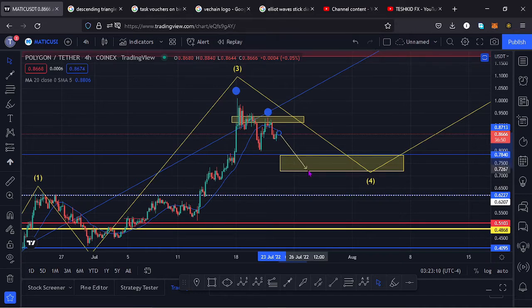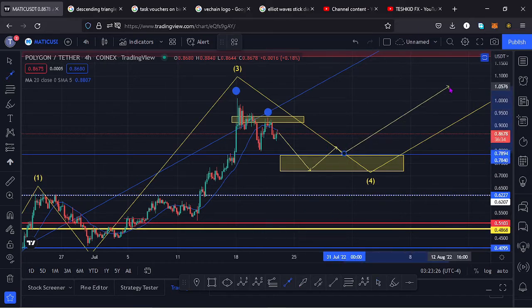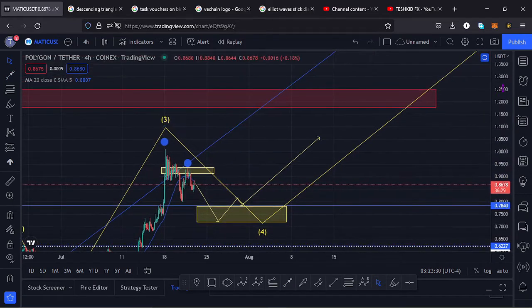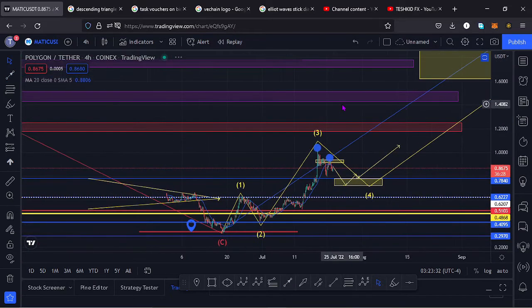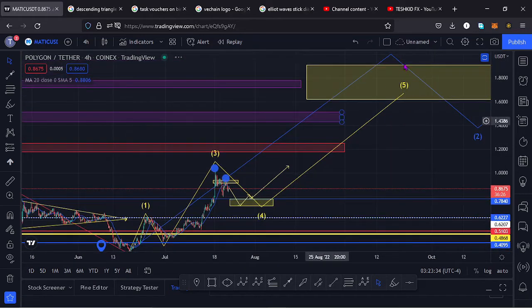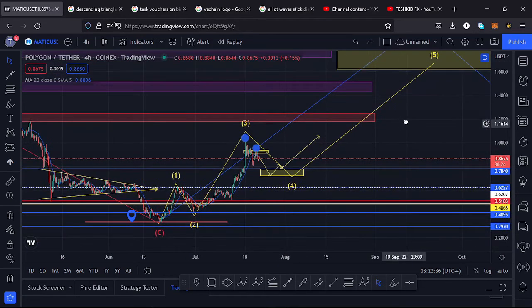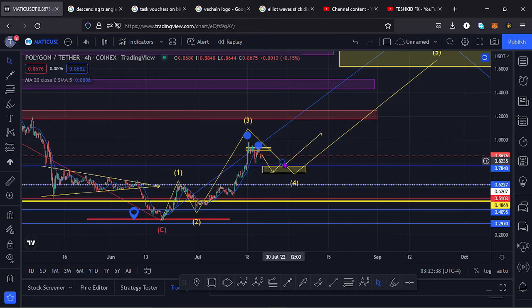And once that happens, and maybe we maximize the target area, we can then see a very nice bounce to the upper side, break above this key area of resistance, and then have a successful retest of that support line. And once that happens, we can then continue pushing to the upper side in a wave 5. And once that move plays out, that will be completing a higher count Elliot wave 1. So that's the very first movement that I expect to play out over here.